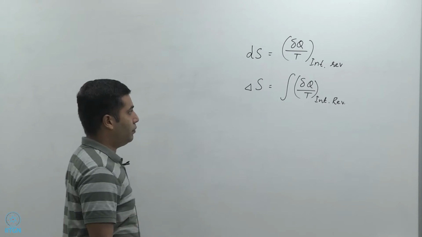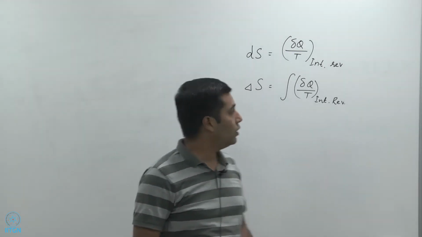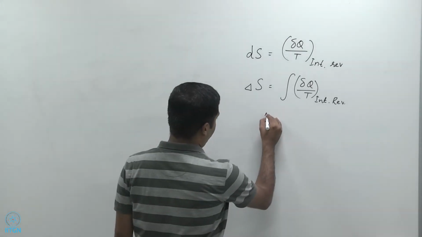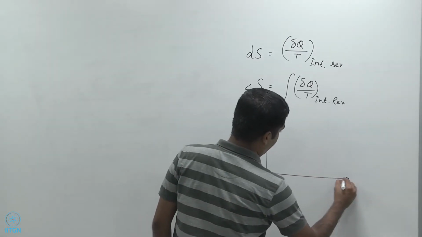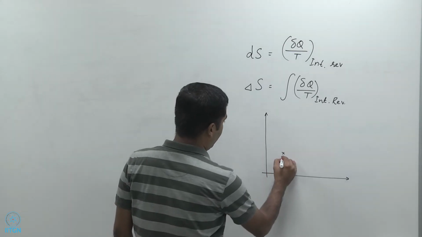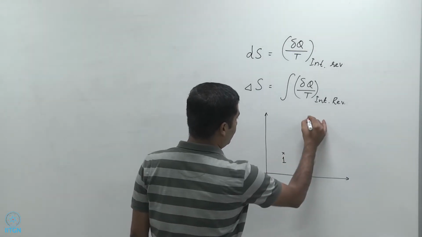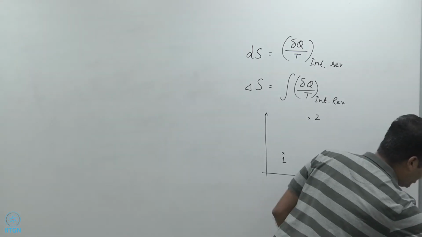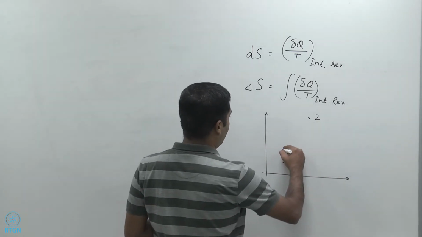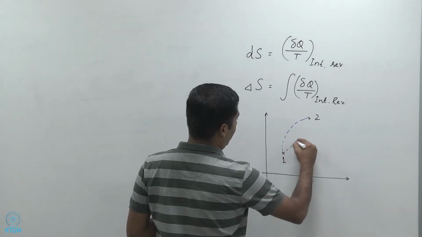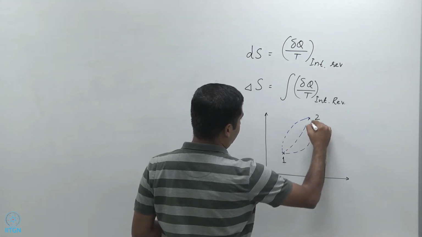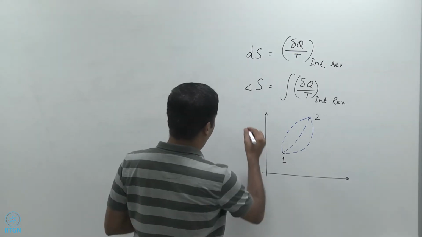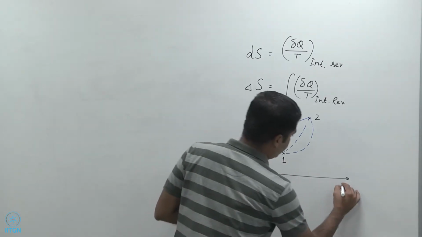There are a couple of important things to note about this expression here. Supposing I have a state 1 and a state 2, and I can reach state 2 from state 1 using any number of methods, any number of paths, right? Let's call this property 1, let's call this property 2.